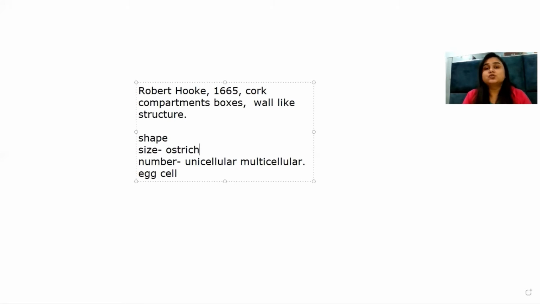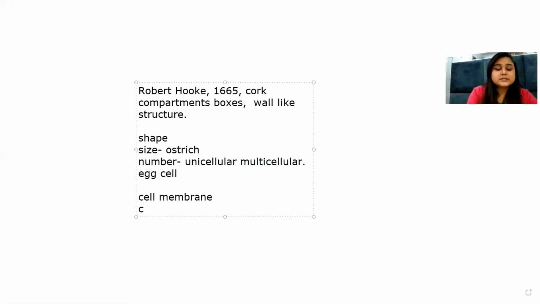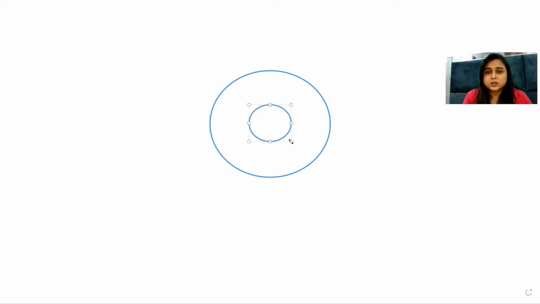Now let's move towards the basic components of a cell. So the basic components of a cell can be termed as cell membrane, cytoplasm, and nucleus. To show it more properly, I would use a diagram so that you can have a better understanding. This is a cell structure, and this is a nucleus.